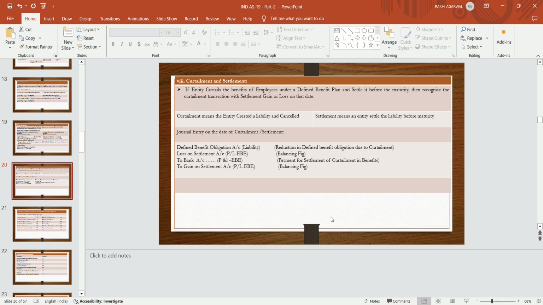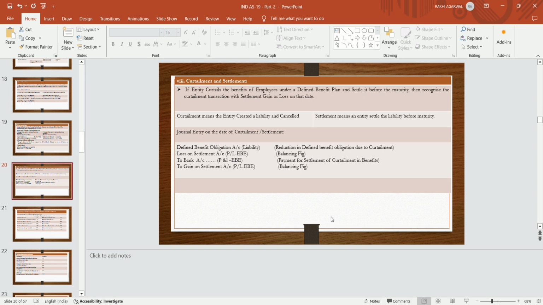If the entity curtails the benefit of an employee under a defined benefit plan and settles it before maturity, then recognize the curtailment transaction with settlement gain or loss on that date. It means that curtailment is when the entity created a liability, but due to some reason, such as losses in the organization, the entity cancels the obligation which was created earlier. The entry will be at the time of curtailment.